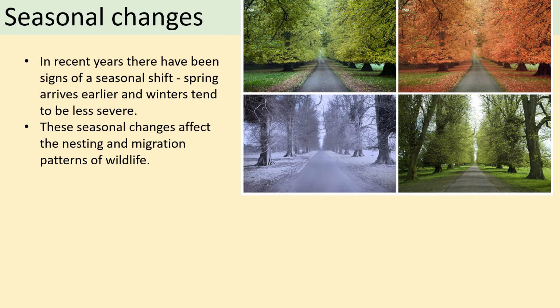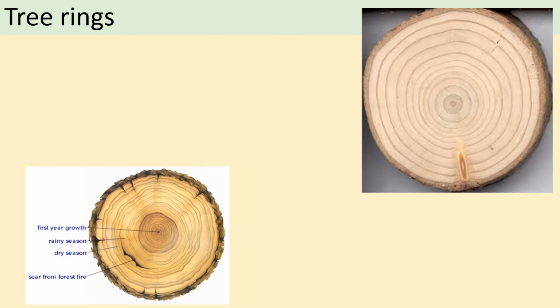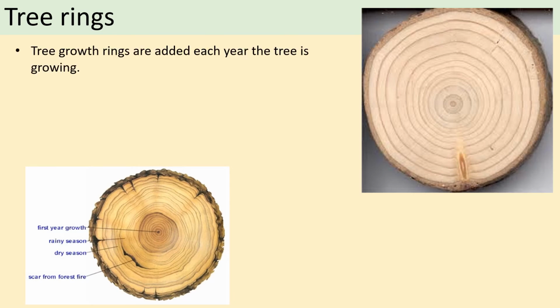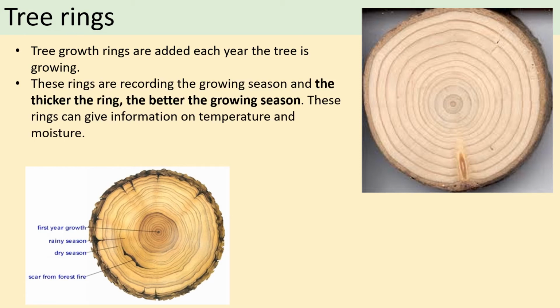So just pause now. So the next piece of evidence is tree rings. Now, tree growth rings are added each year the tree is growing. I'm sure you've heard that before. And the thicker the ring, generally, the better the growing season. So that can give us information on the temperature and the moisture from that year. So you can count the number of rings to see how old the tree is.